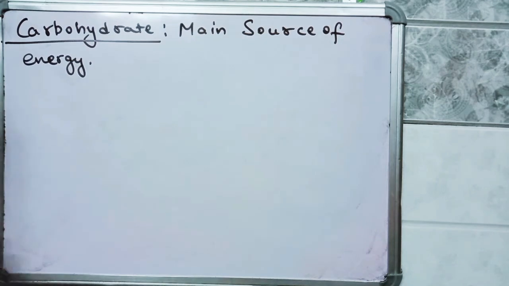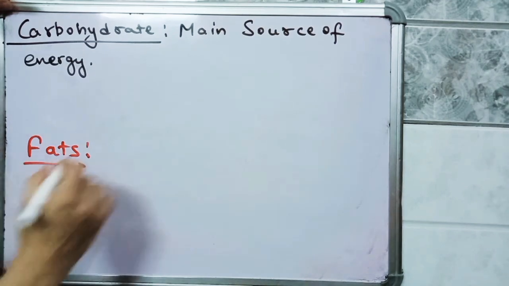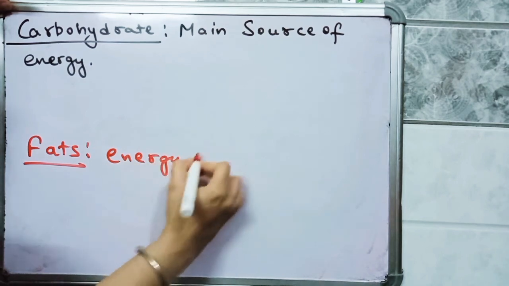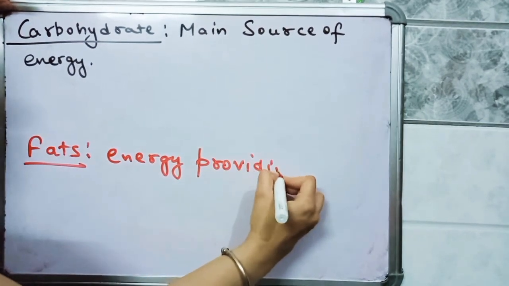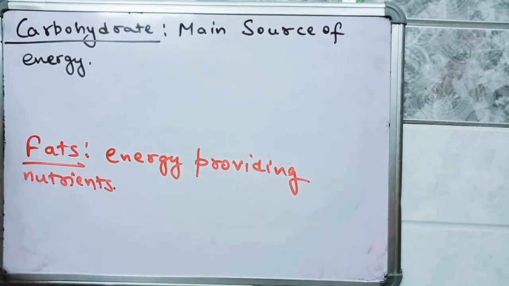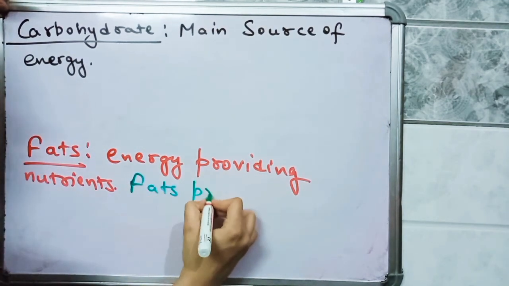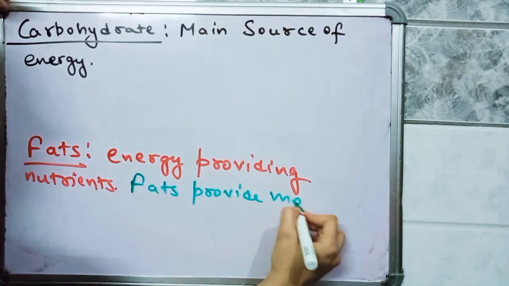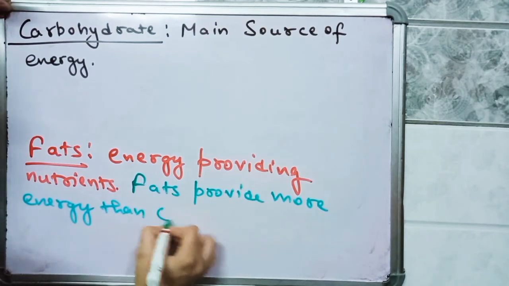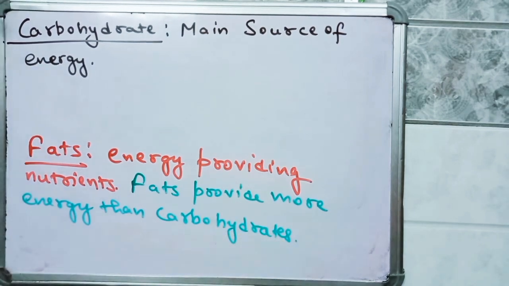Next nutrient which provides energy is fats. Fats are also energy providing nutrients. In fact, fats provide more energy than carbohydrates. Okay, means in our body,